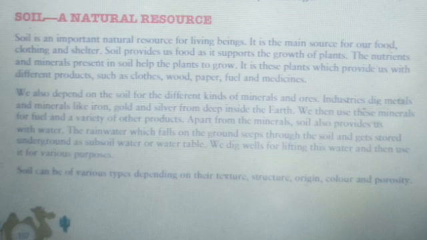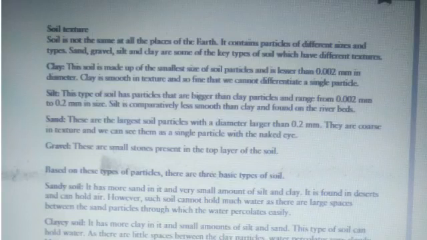Now we have the next topic, that is the types of soil. The classification of soil is done on the basis of two factors, right? The two factors involved in the classification of different types of soils are the size of particles and also the percentage composition. First of all, if a soil has more sand particles, and the sand particles are bigger in size, then we say that the soil is of sandy nature, and they are responsible for trapping air inside the soil.